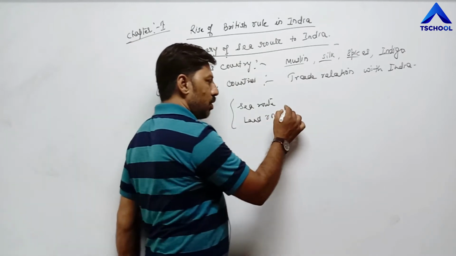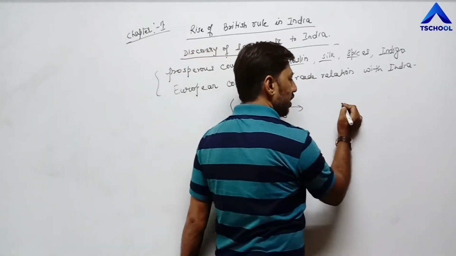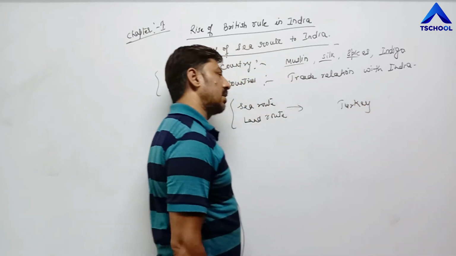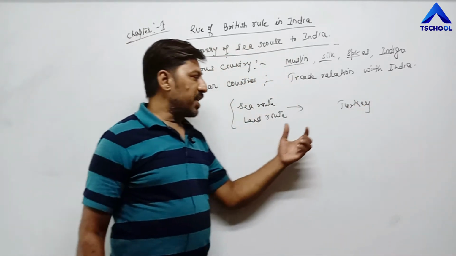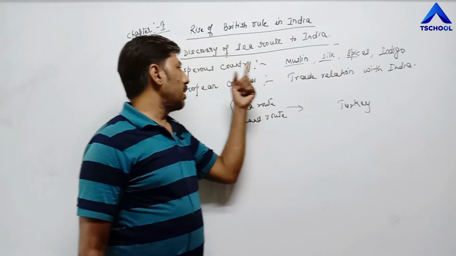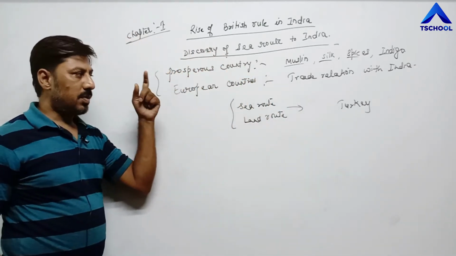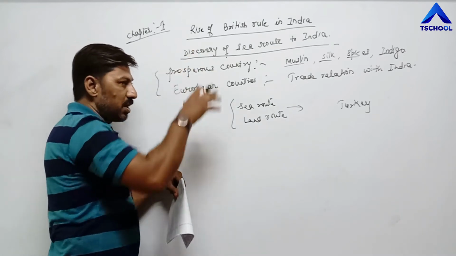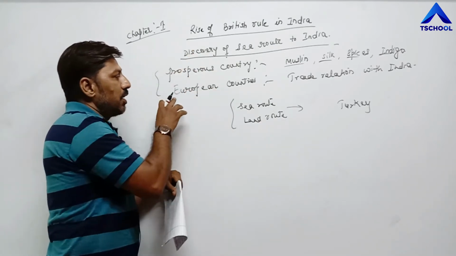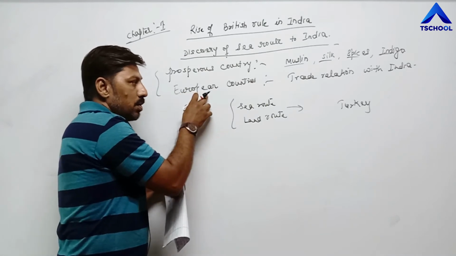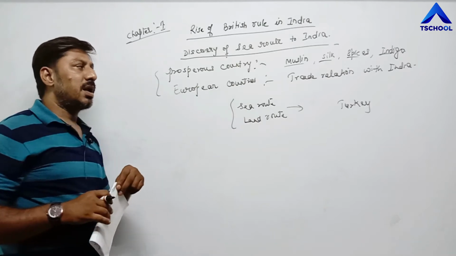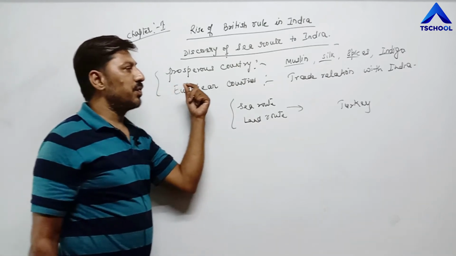On the way there was a country, Turkey, and during that time there were conflicts between Turkey and European countries. Once again, India was a prosperous, very rich country at that time. Various European countries knew about India's prosperity, and that's why they tried to establish trade relation with India.